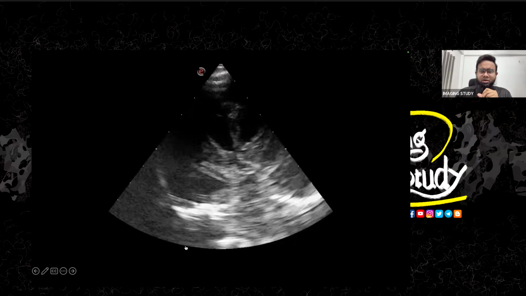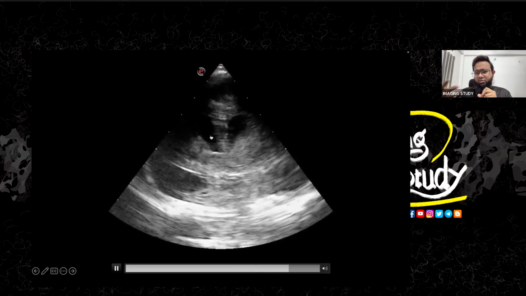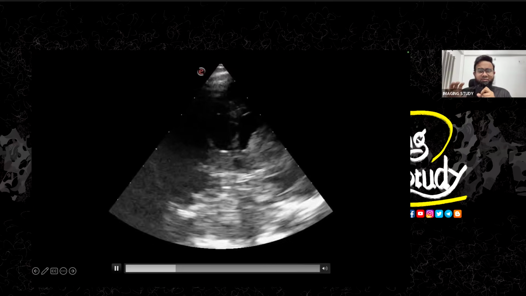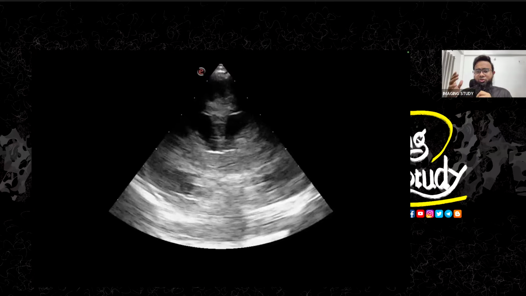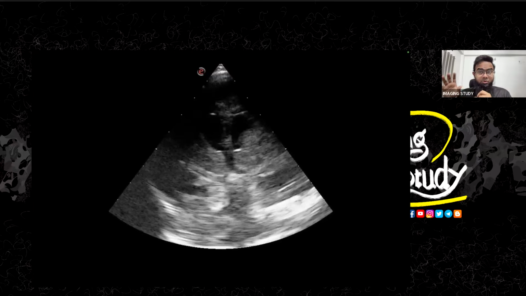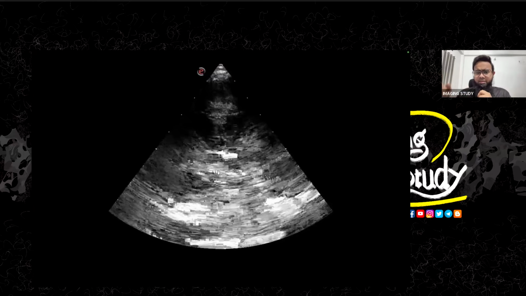So here you can see the coronal section with the similar transducer. The resolution is not very good. Make sure this is a very tiny head baby. So the sector transducer won't give you a very good resolution because it is a low frequency transducer. You need to use high frequency.